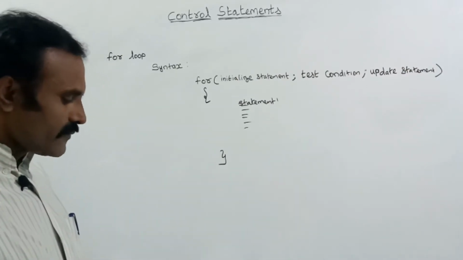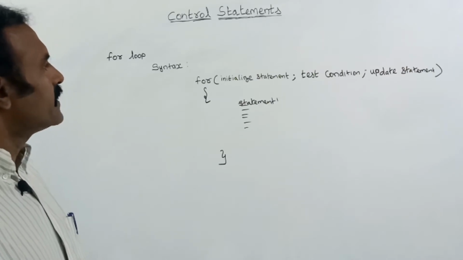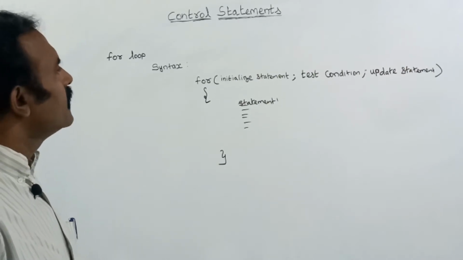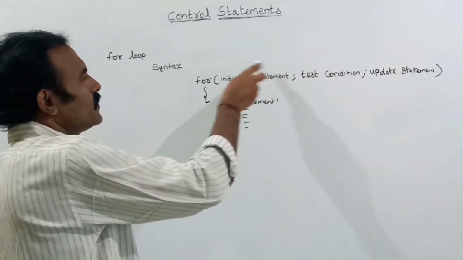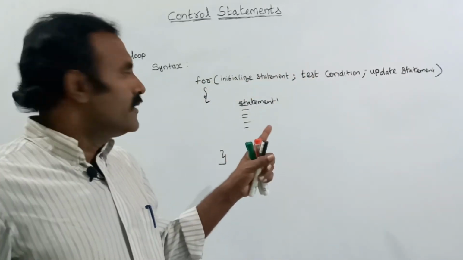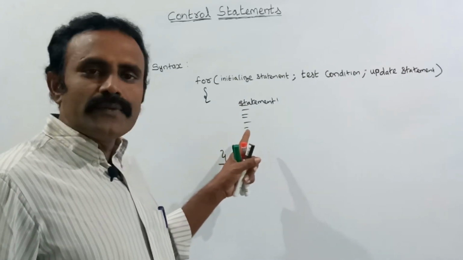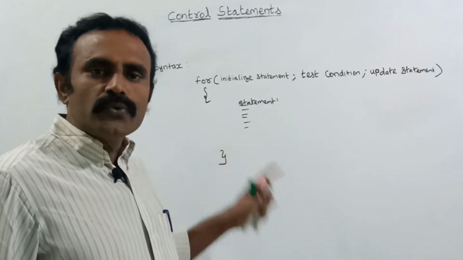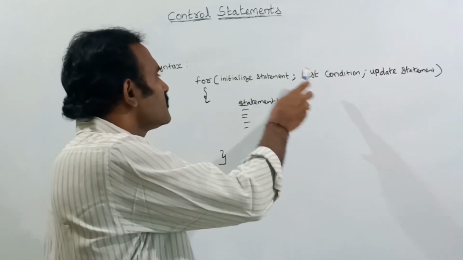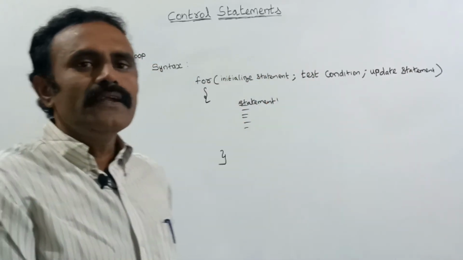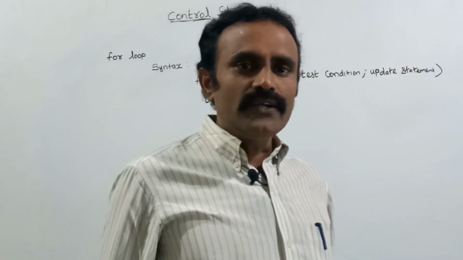Here we are checking the condition at the very first itself. If the condition is true, then it allows the block of statements inside the loop to execute. If the condition is false, at the starting itself the control will jump outside of the loop.